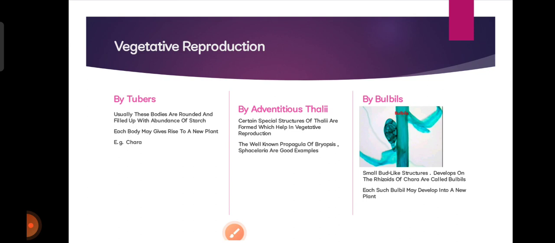Vegetative reproduction by vegetative thalli. Certain special structures of the thalli are formed which help in vegetative reproduction. The well-known example is the propagula of Bryopsis; Sphacelaria is a good example. Vegetative reproduction by bulbils. What are bulbils? The small bulb-like structures developed on the rhizoids of Chara are called bulbils. And each such bulbil may develop into a new plant.